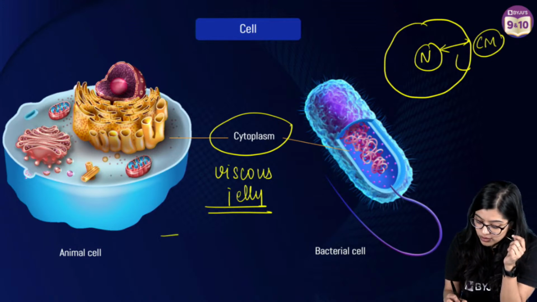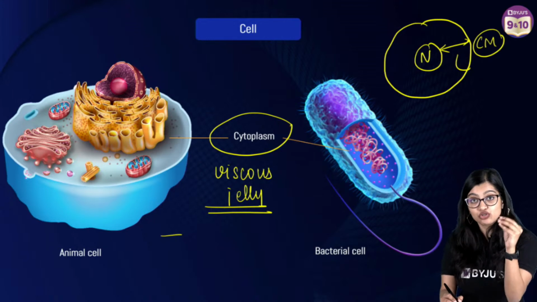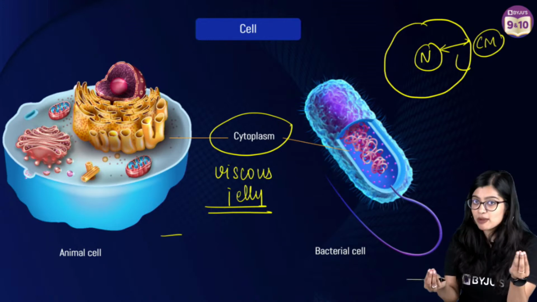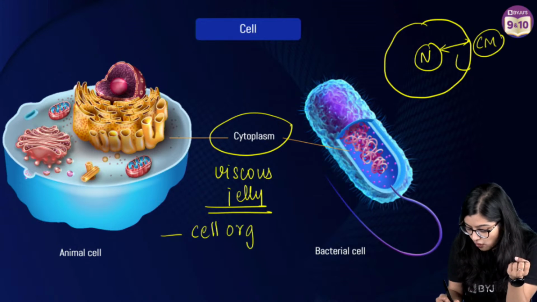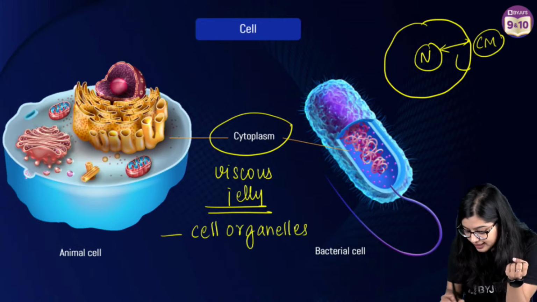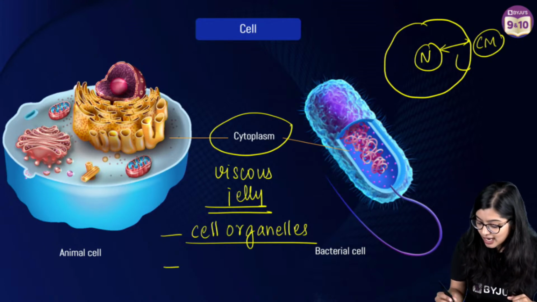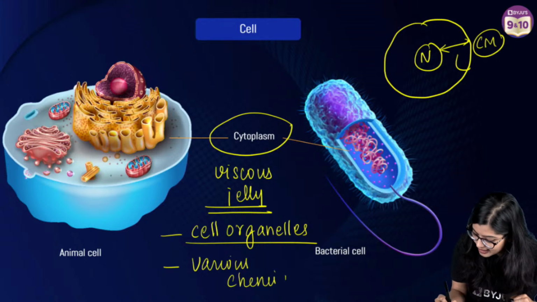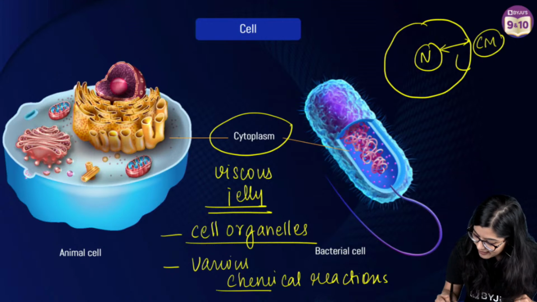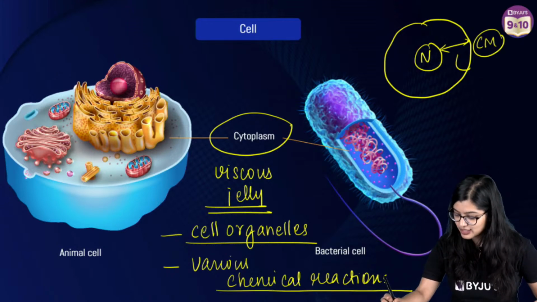First and foremost, the cytoplasm has a lot of tiny structures which also perform important functions for the cell. We call them cell organelles, and they are found within the cell. Apart from that, various chemical reactions occur within the cytoplasm as well.